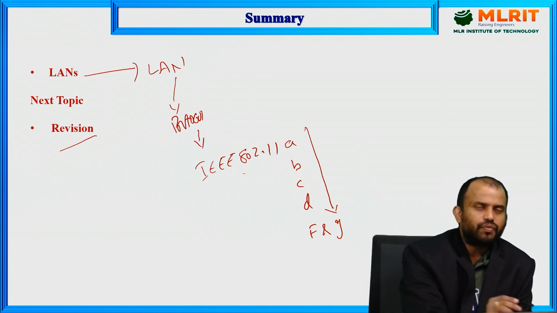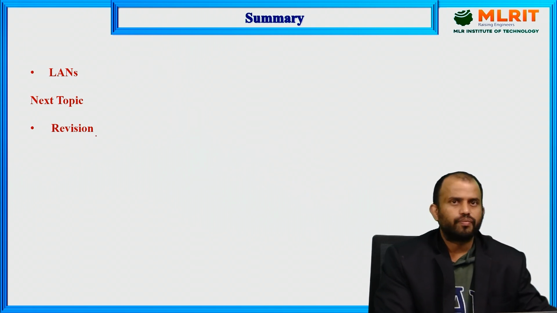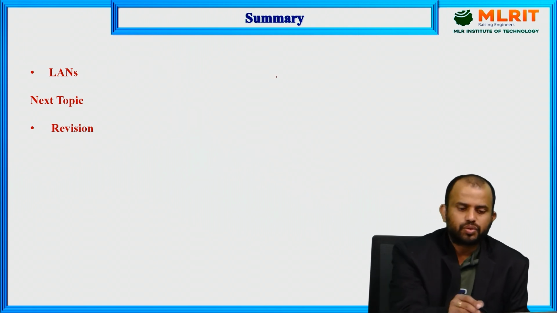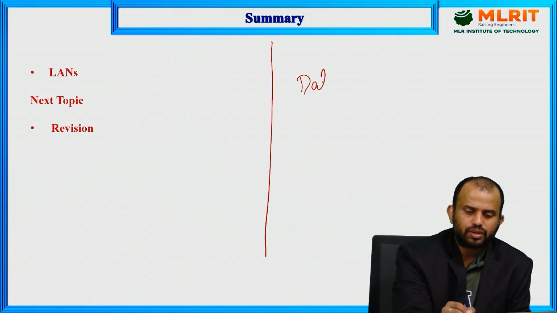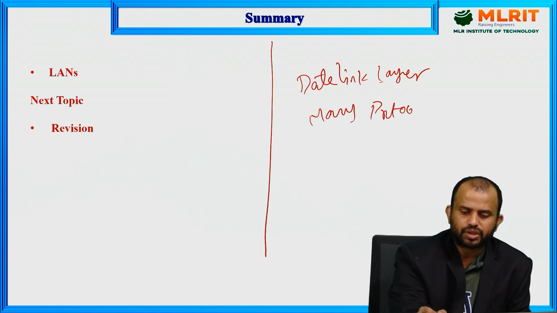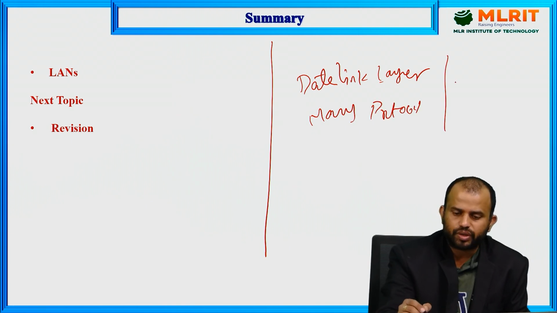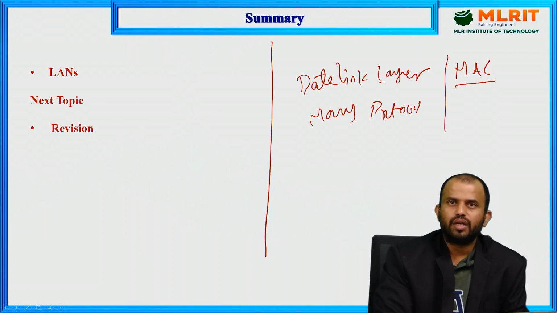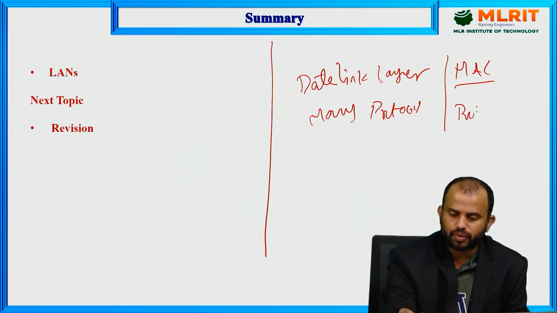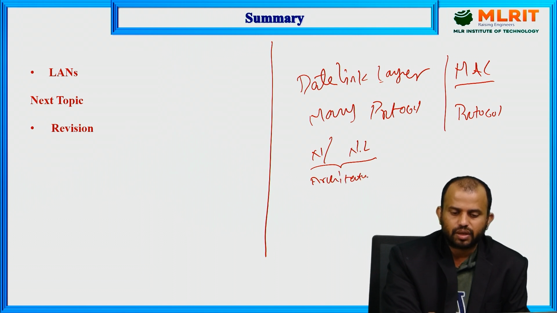And the revision: in this session, what topics did we cover? While discussing the data link layer, we discussed many protocols used to establish the connection. Again, we discussed the MAC layer, the medium access sublayer, and also various protocols there. In the data link layer we discussed noisy channel protocols as well as noiseless channel protocols, and the respective usage of the architectures.